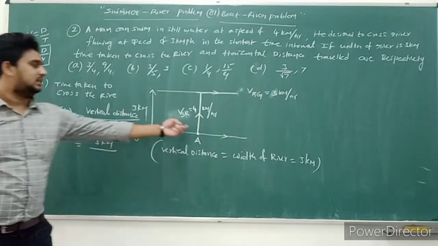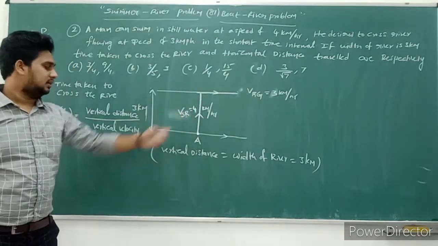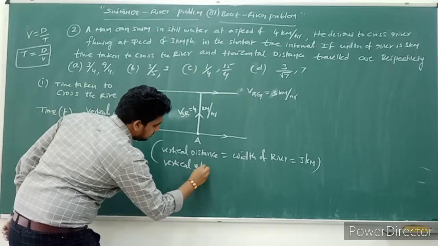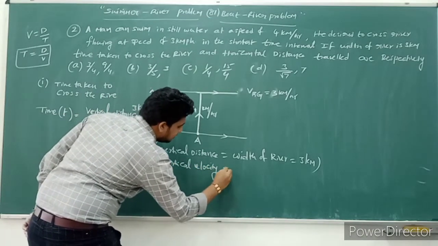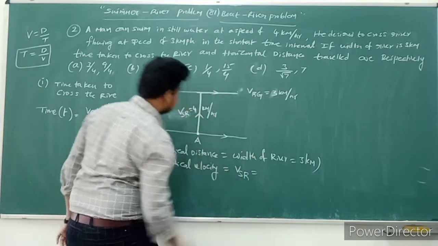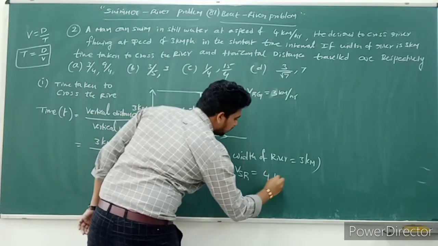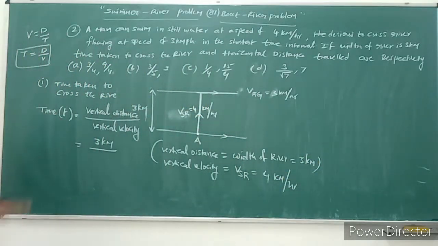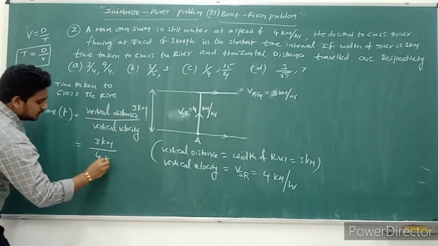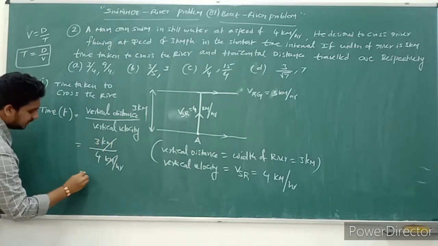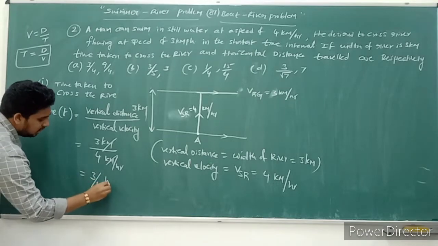Vertical velocity is equal to the velocity of swimmer with respect to river, which is 4 kilometers per hour. So the kilometers cancel, and finally we get 3 by 4 hours.